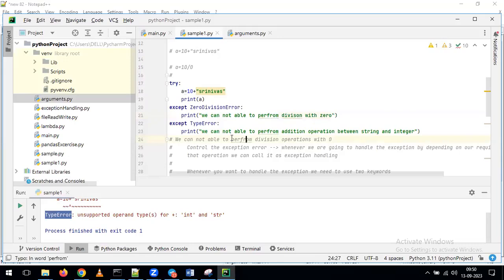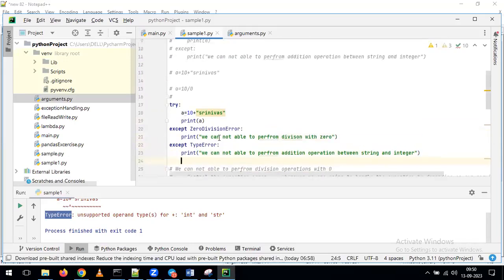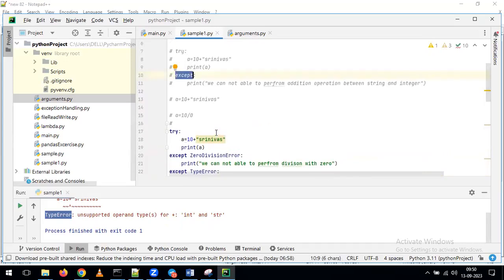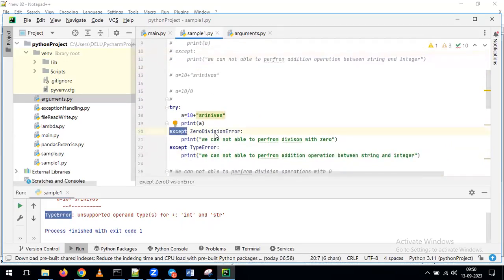Now in this example, after that, I am specifying the type of the error: for what type of error, which operation you want to perform. If it is a zero division error, I want to populate this kind of output. If it is a type error, I want to produce another kind of output.